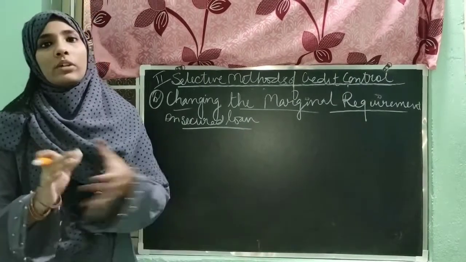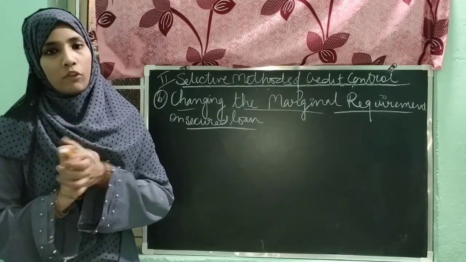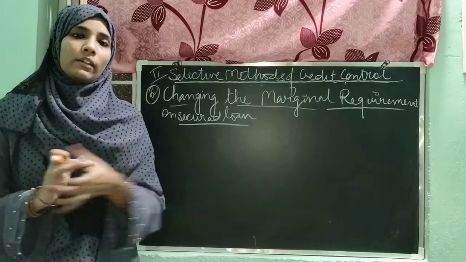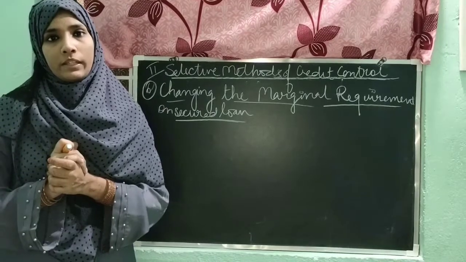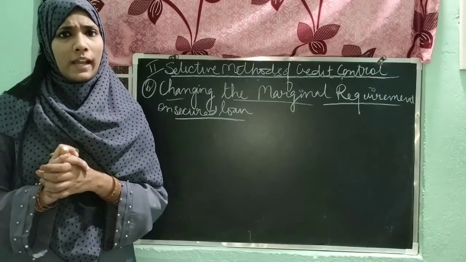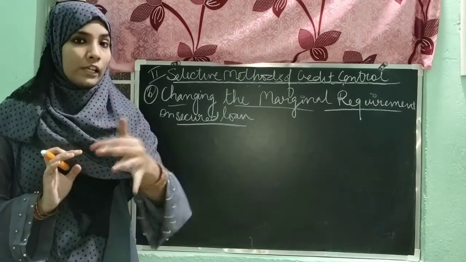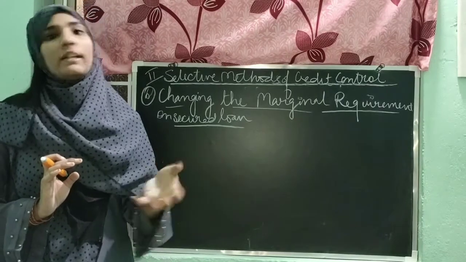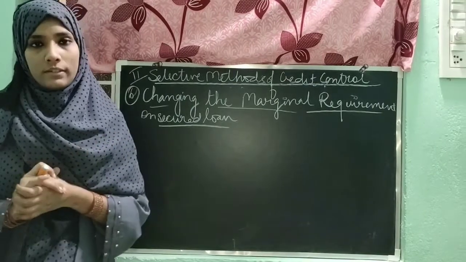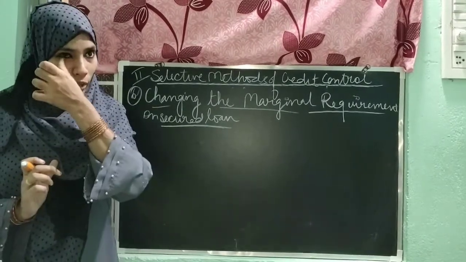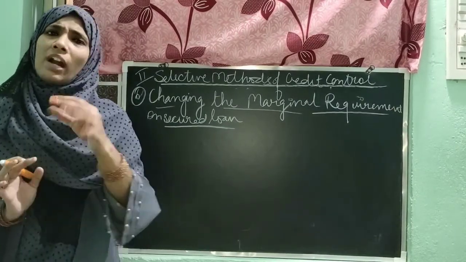Suppose you are taking a loan from the commercial bank, then you have to give some security to the commercial bank so that they can cover their amount if you fail to pay the loan. Suppose you are taking a loan of rupees 10 lakh, they would ask you for land property papers. So if you fail to pay the loan, the commercial bank can take over your land. That is known as a secured loan. It means you have to give security to the commercial bank to take the loan.